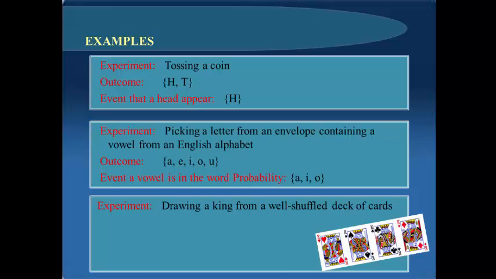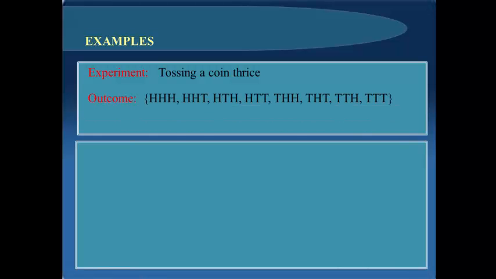Another experiment, drawing a king from a well-shuffled deck of cards. There you go, possible outcomes. Getting a king is 4. An event that the black king occurs. There you got it. There are 2 possibilities. Another example, tossing a coin thrice. Here are our possible outcomes. And getting an event that at least 2 heads appear, you have 4.